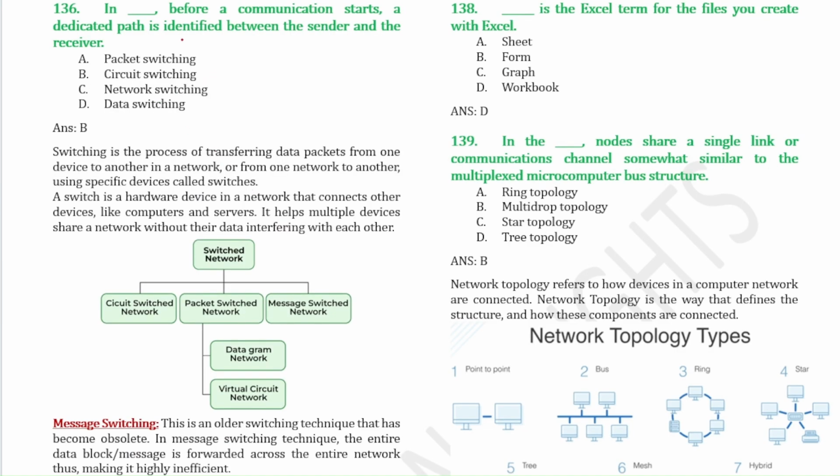Next, in circuit switching, before a communication starts, a dedicated path is identified between the sender and the receiver. So what is switching? Switching is the process of transferring data packets from one device to another in a network, or from one network to another using specific devices called switches, okay. A switch is a hardware device in a network that connects other devices like computers and servers. The switch network is divided into three parts: circuit switch network, packet switch network, and message switch network. And then packet switch is further divided into datagram network and virtual circuit network. This message switch network, okay, has become obsolete.